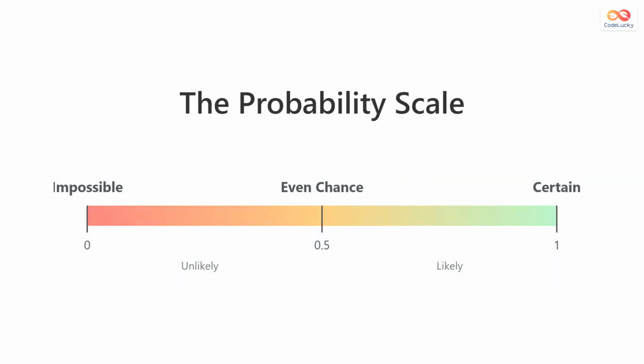Probabilities are measured on a scale from 0 to 1. A probability of 0 means the event is impossible. As the number increases, the event becomes more likely. A probability of 1/2 represents an even chance, and a probability of 1 means the event is absolutely certain to happen.